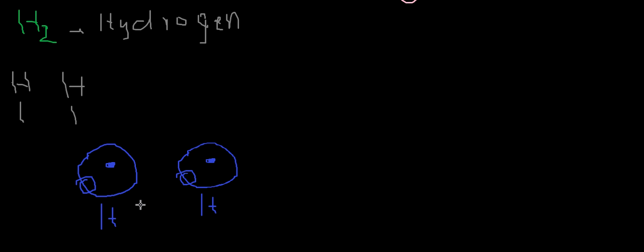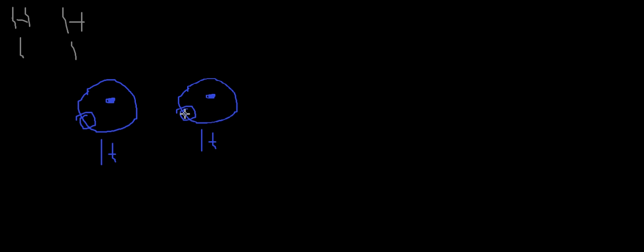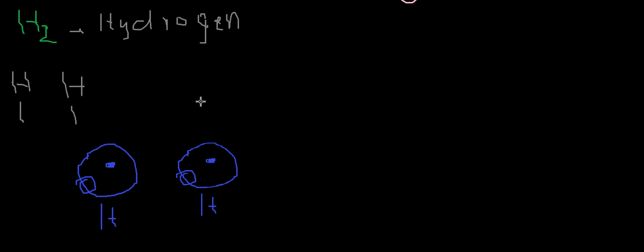Each needs one electron, so this has one electron and this also has one electron. They say, hey, let's combine together and become stable. So they combine.